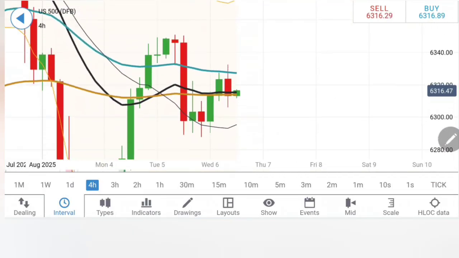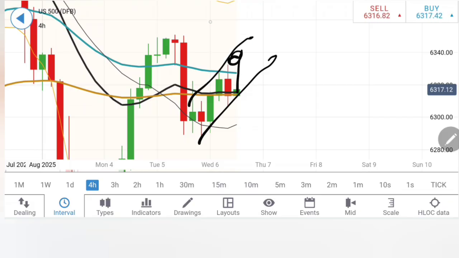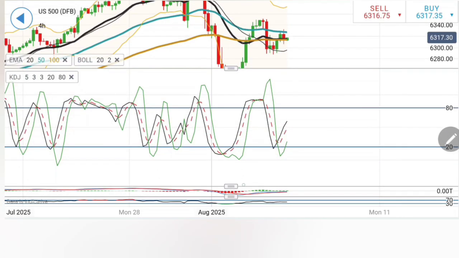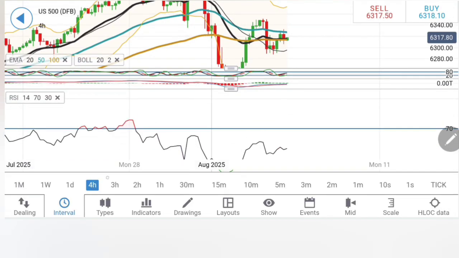On the 4 hour chart, a similar observation. Look at the support it has created here at 6290, and thus only below 6290 can we expect the bearishness here. Also notice higher lows, higher highs, and I can expect it to at least move towards 6340 possibly. Stochastic is rising here, the MACD is in green, the RSI is rising.